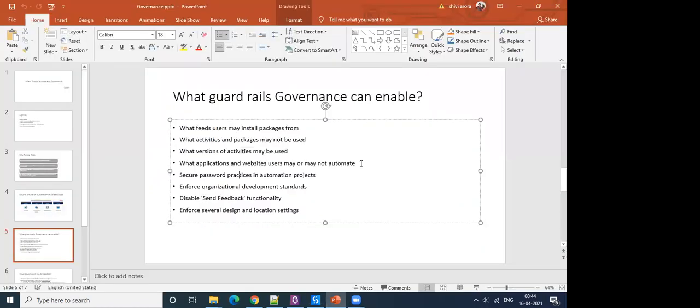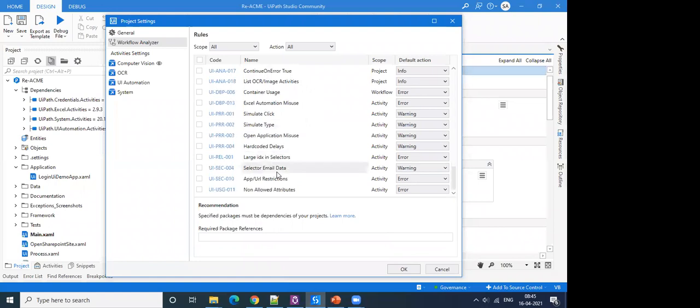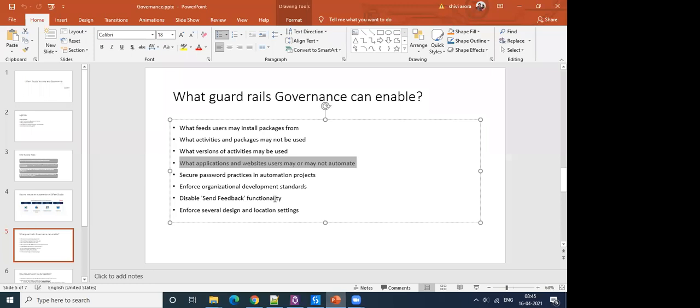And then what applications and websites users may or may not automate. This is again something we talked about. This can be done using app URL restrictions: what applications or sites users are allowed to use in a project, in an organization.